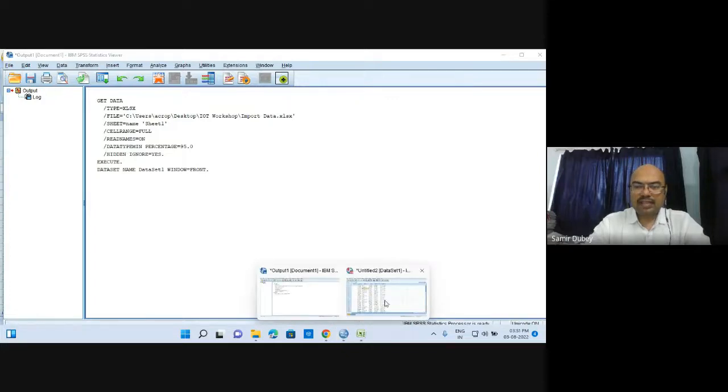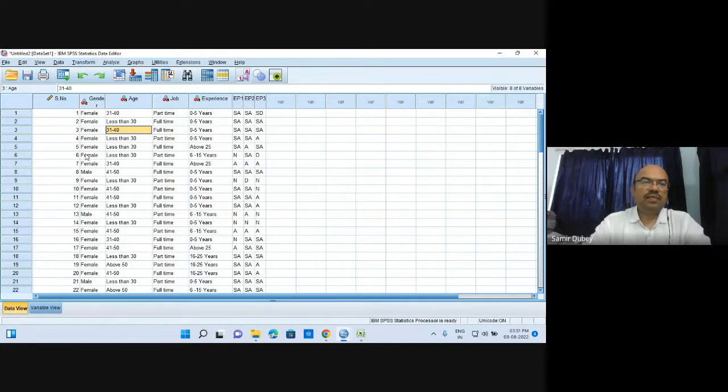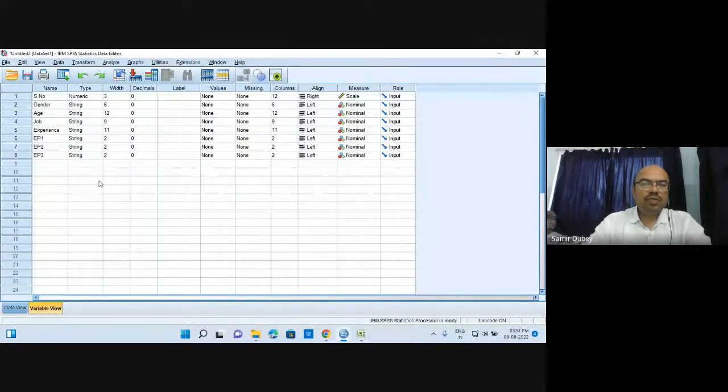Now, as we have imported the file, let us create 2-3 more variables as well. Or let us have another file in which we create the complete file here in SPSS only, with 2-3 different variables. But let us first finish this file. So the serial number. What happens to the serial number?